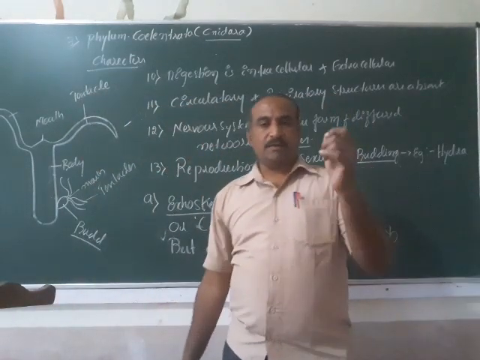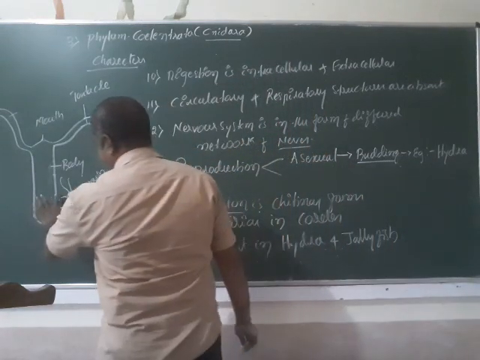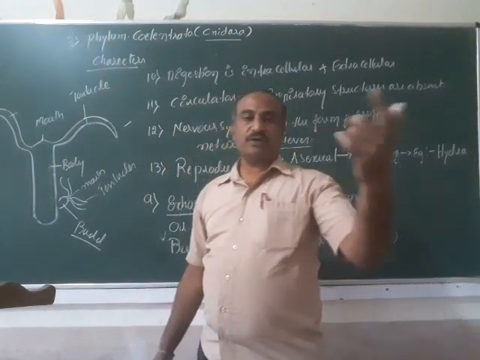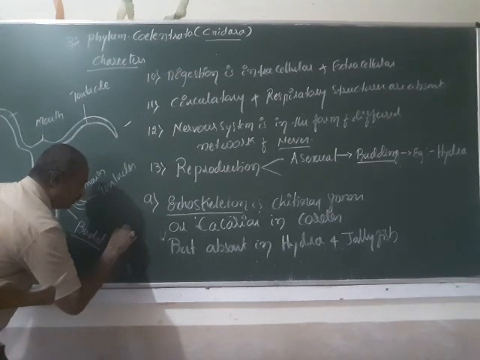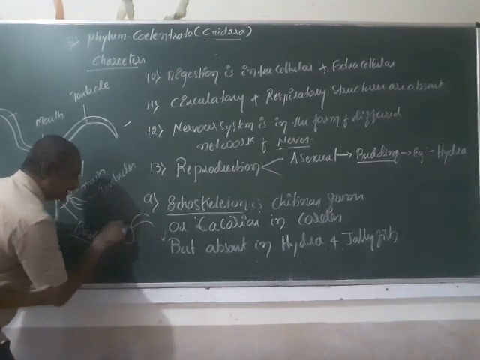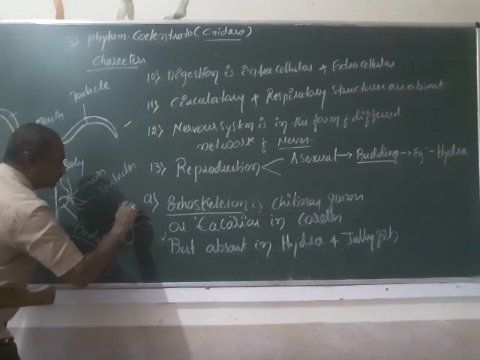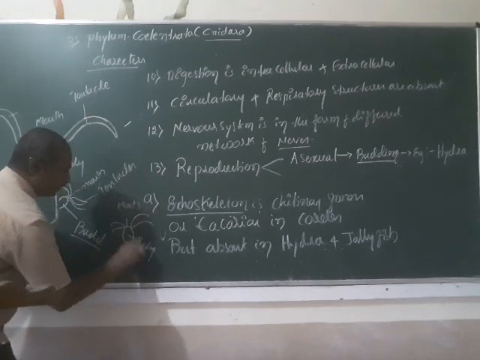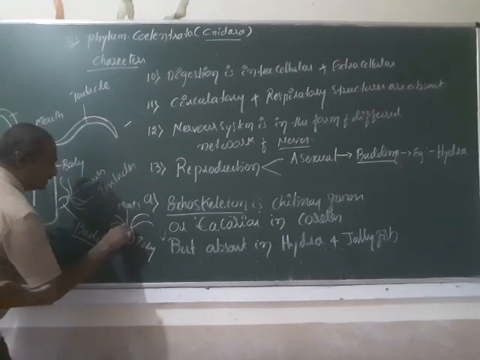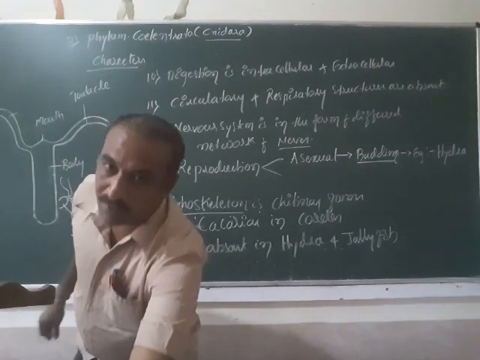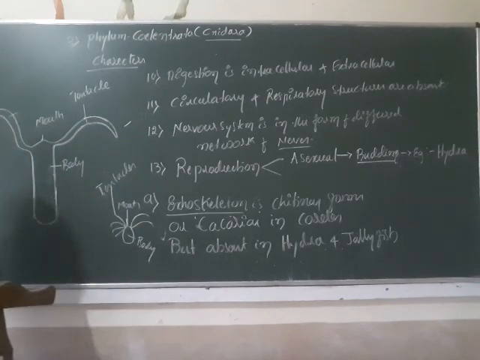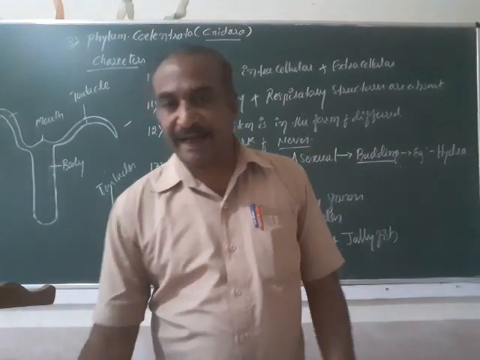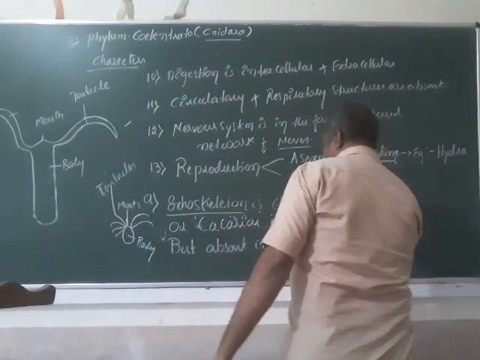Once it develops the mouth and tentacles, it detaches from the parental body and develops into a new organism, a new hydra. Such asexual reproduction can be seen in hydra.